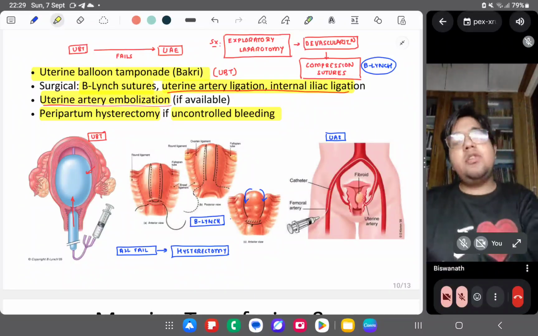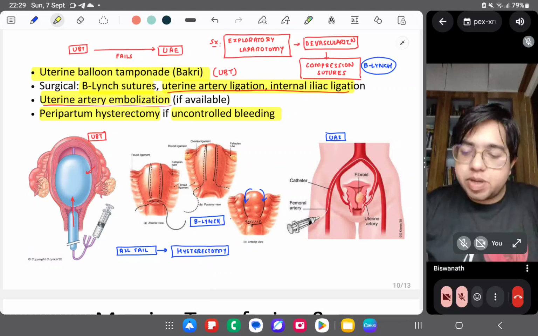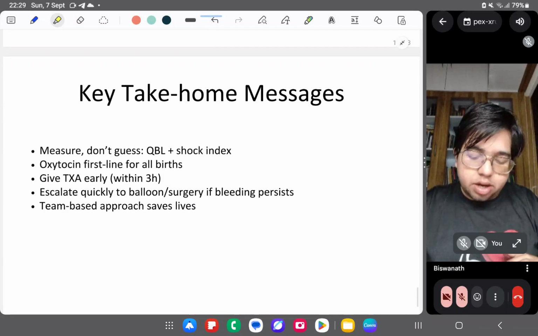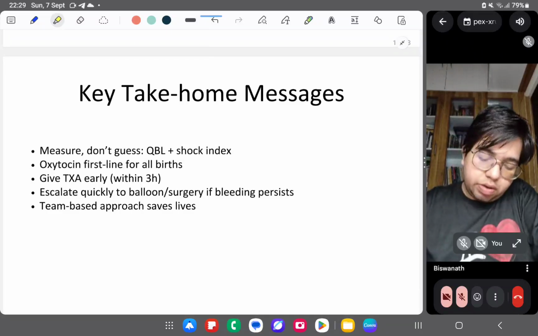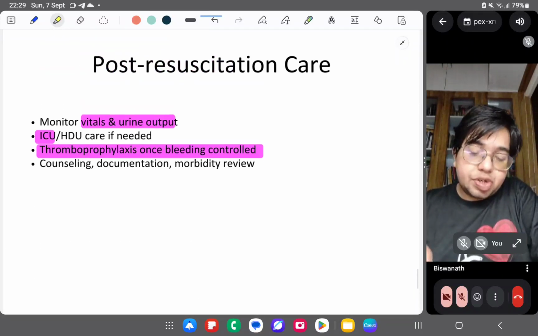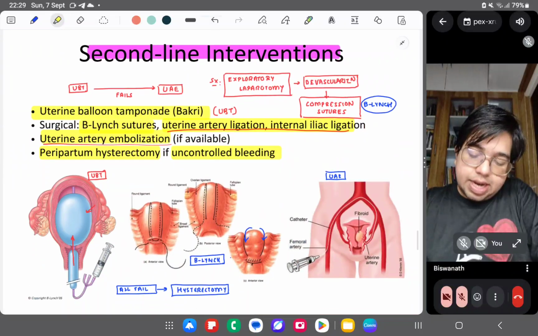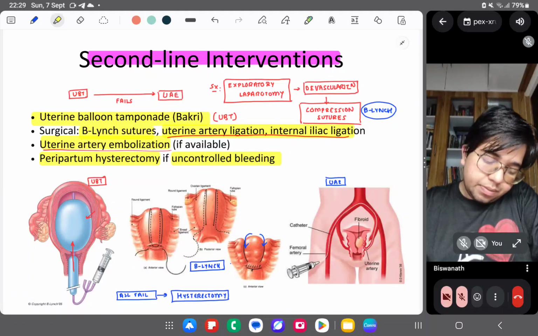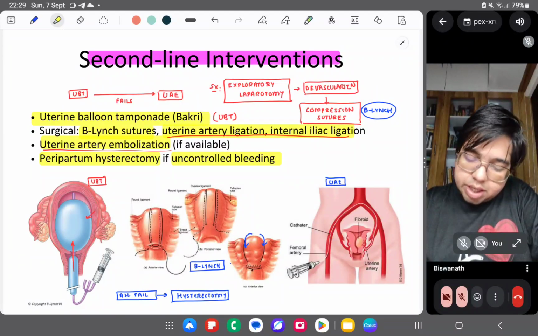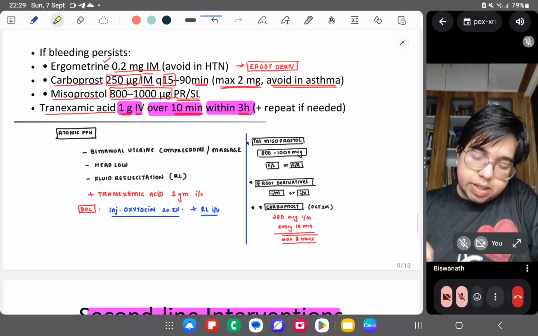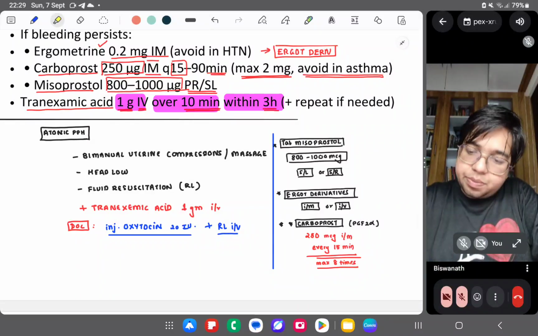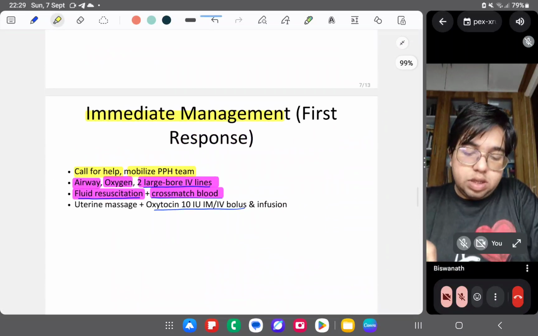So that's all in today's session. I guess 30 minutes, we discussed PPH for 30 minutes. I hope you understood what is PPH, and these are the key take home messages which you can take a screenshot of. I'm showing you the slides. These are the second line interventions: UBT, B-Lynch, uterine artery ligation, uterine artery embolization, peripartum hysterectomy. If you want, you can take a screenshot. This is the management protocol of this condition. These are the important things.